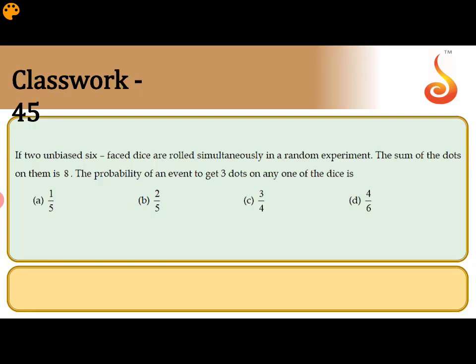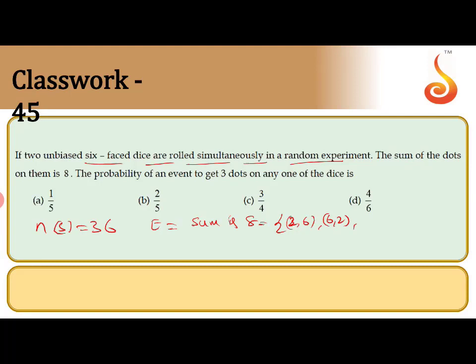Here you can use the conditional probability concept. Two unbiased 6-faced dice are rolled simultaneously, so n of S will be 36. That is clear. The sum of the dots is given as 8, so take E equal to sum is 8. Sum 8 means the possibilities are 2 6, 6 2, 3 5, 5 3 and 4 4.